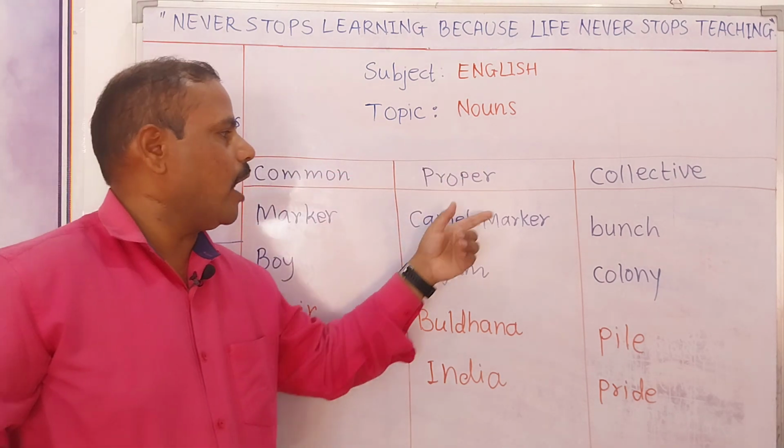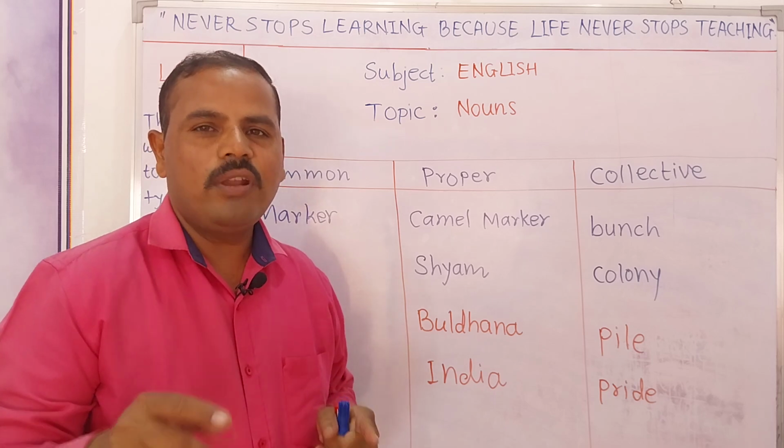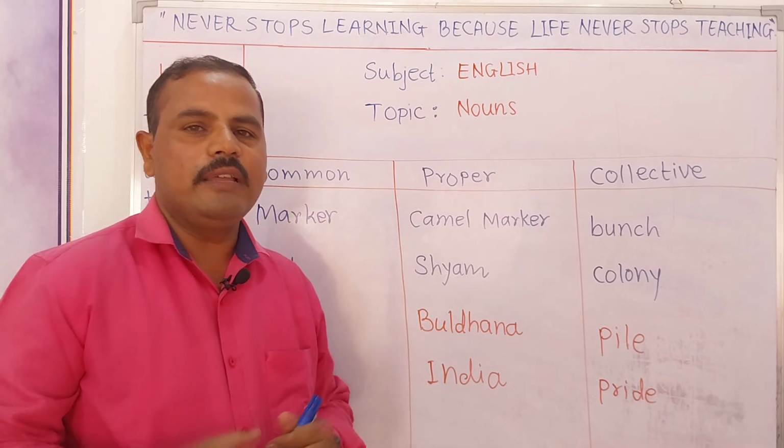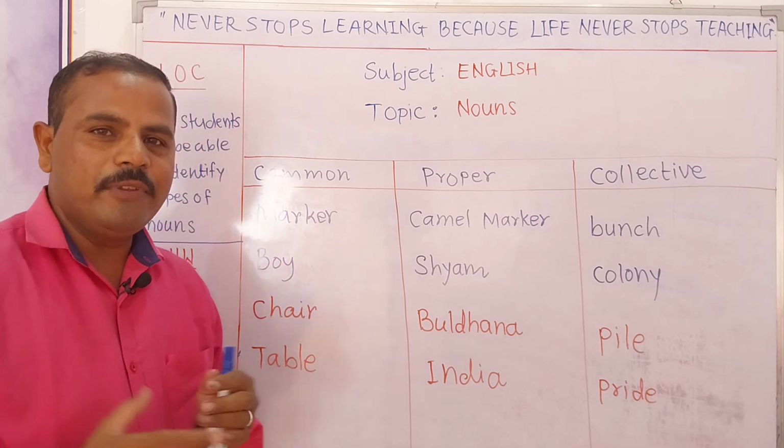The remaining two types of nouns, that is abstract noun and material noun, we will continue in the next session. So till that time we will stop here.